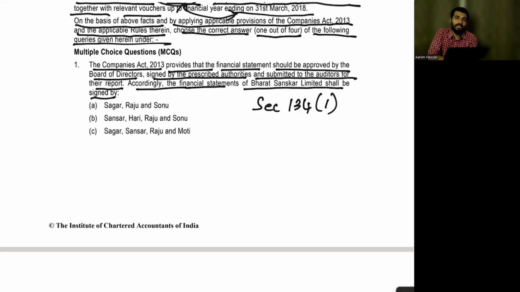So as much as possible, write the section number. But if you have even 1% doubt in the section number, avoid it, because you get 0 marks if you write the wrong section number.